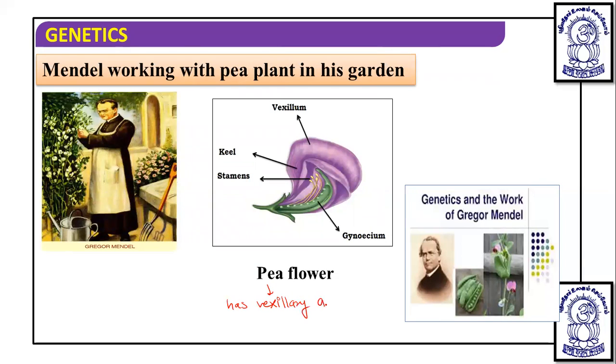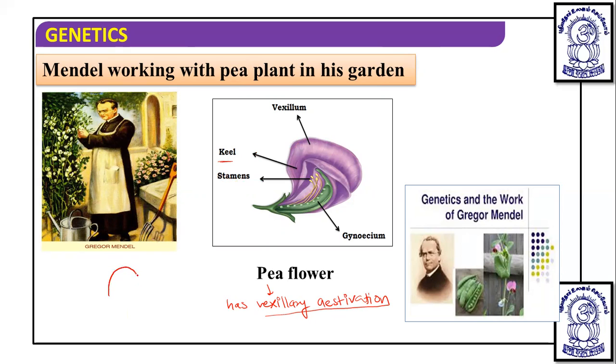Pea plant has vexillary estivation. And you know that estivation is the arrangement of sepals and petals with respect to the other members of their own whorl. Here you can see the case of vexillary estivation in the corolla of pea. You can see these are the stamens, and this is a petal, the smallest petal, the keel. So in vexillary estivation, what will you find?